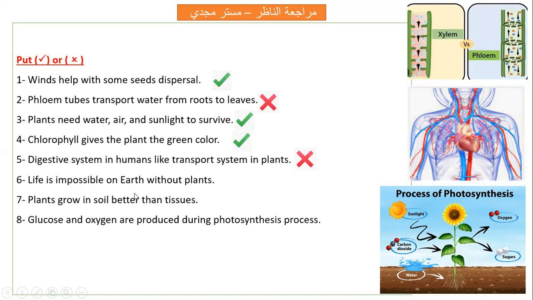Life is impossible on Earth without plants, for sure, because plants provide animals with food. Number two, they provide the earth with oxygen for animals, humans and other living organisms. So plants provide them with oxygen to breathe. So life is impossible without plants? Yes.